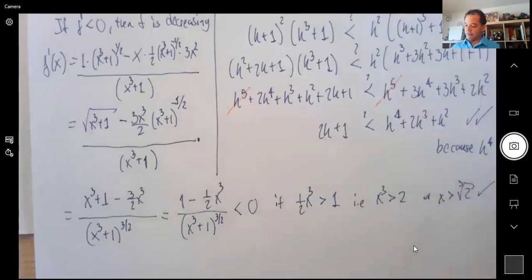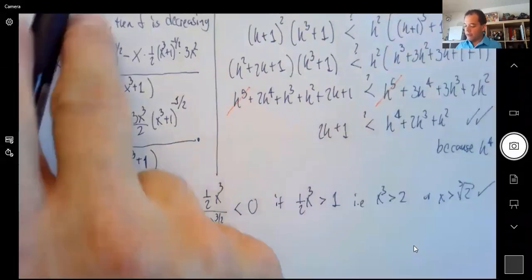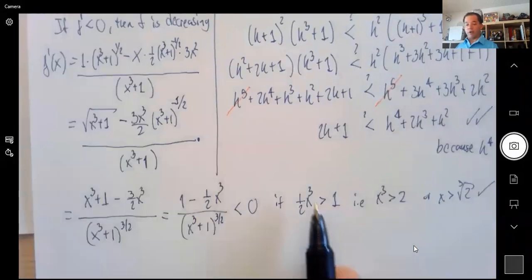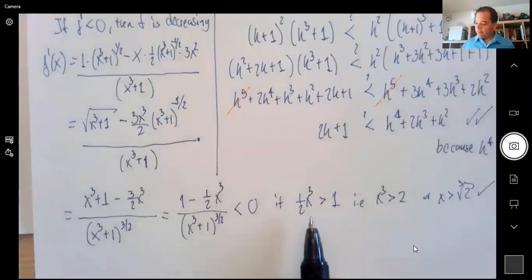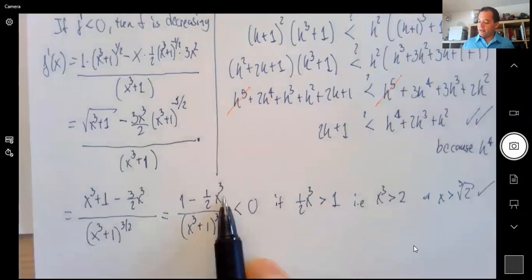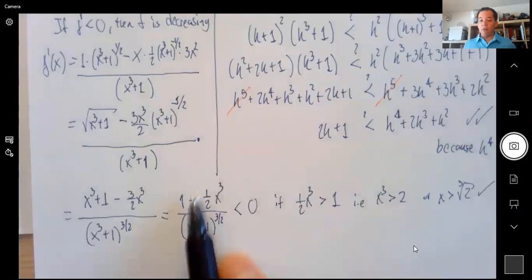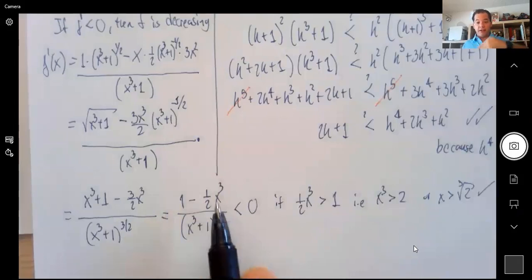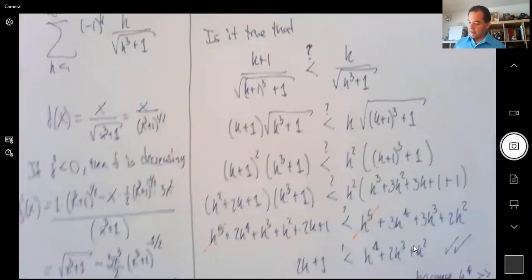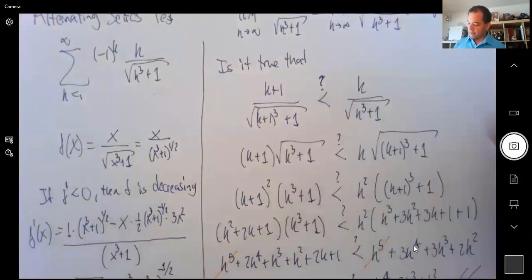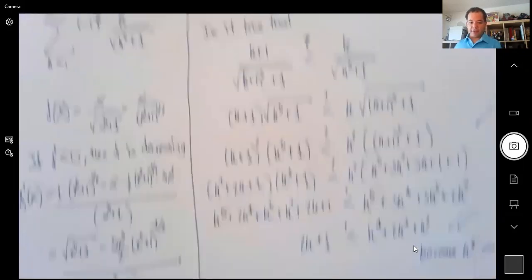And that obviously is true because we're gonna do it from 1, starting at 2, it's gonna work, right? So it doesn't work for 1. If you plug 1, then this would be positive, but after 1, it will be decreasing, and that's what we have. All right, so going back to the test, this works and that works, so those are my two conditions, these two. So therefore, it converges by the alternating test.